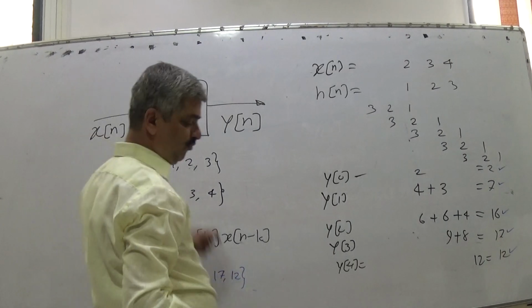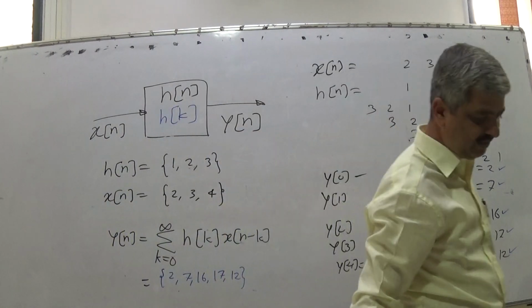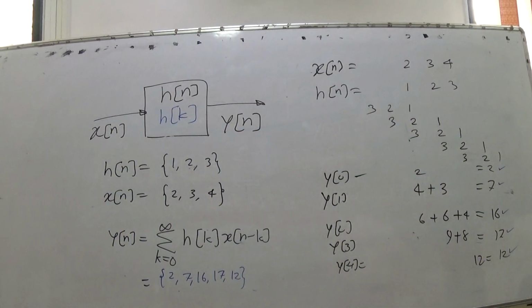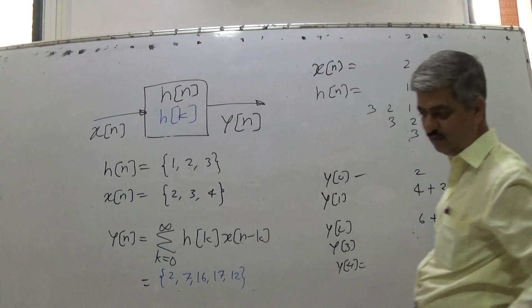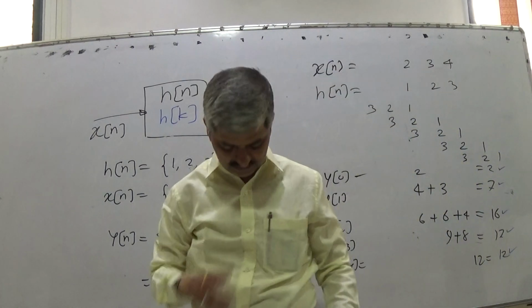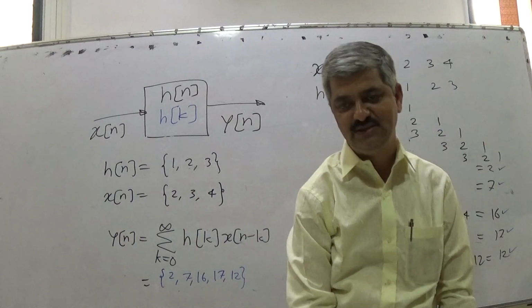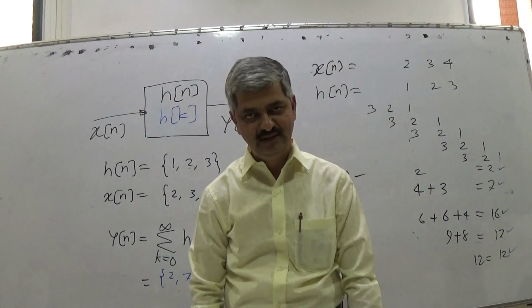So if there are 3 points in one sequence and 3 in the other sequence, the number of points in the convolved sequence is 3 plus 3 minus 1, that is 5. So in general, if I have one m-point sequence and another n-point sequence, the number of points in the convolved sequence is m plus n minus 1.